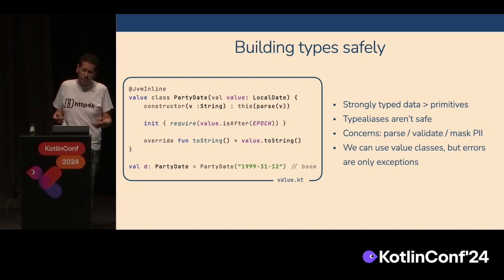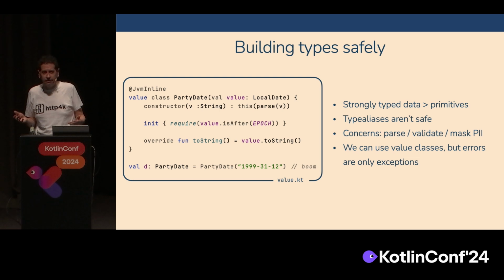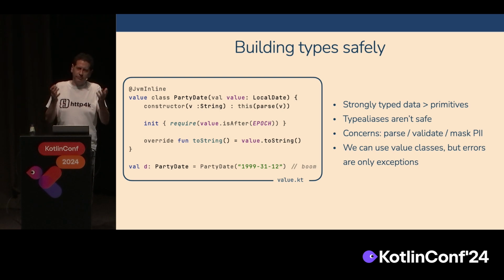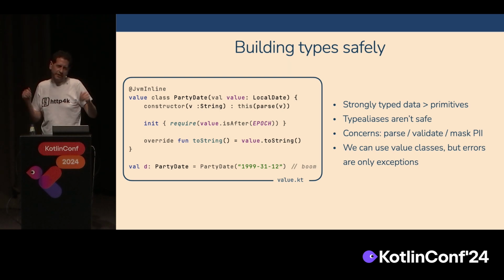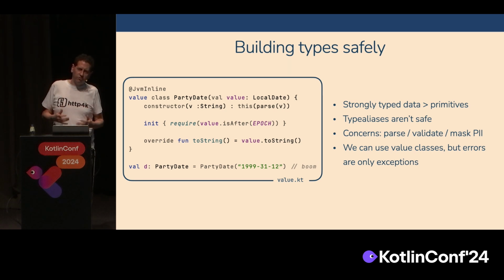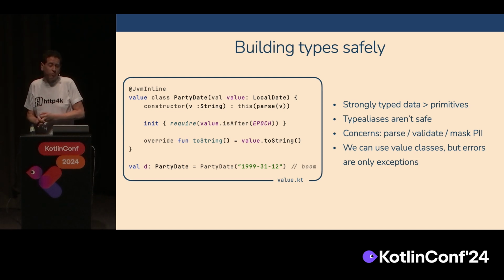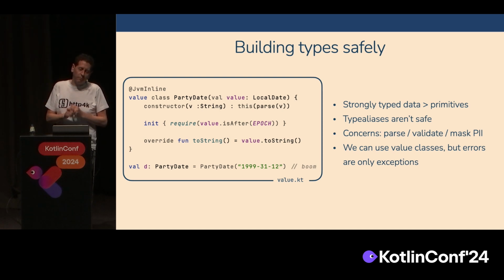Now we could use a type alias to make it look like this string is called birthday, but there's no validation on that. So there are other concerns that we need to worry about, like validation and parsing, and even PII. If you have a bit of information that should not be accidentally outputted into a Datadog or Splunk, because it's going to be a nightmare to get rid of and GDPR is going to kick in, it becomes really, really important.